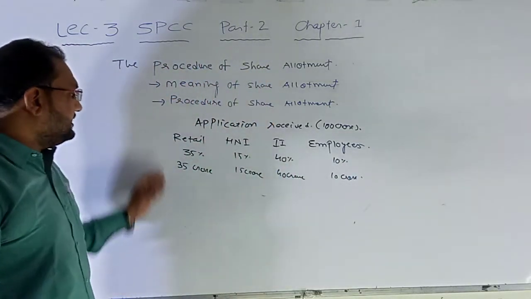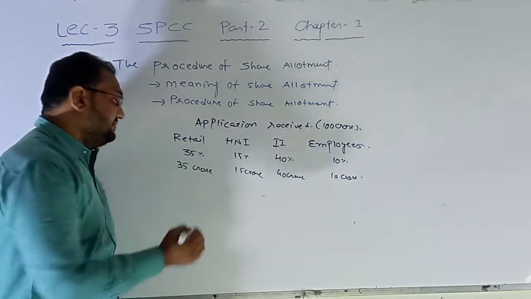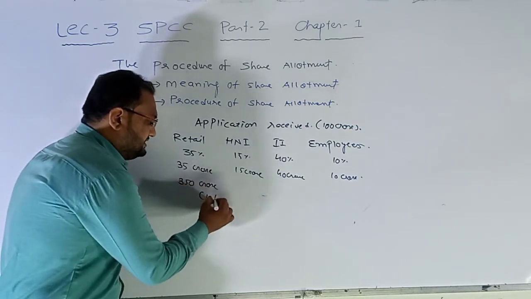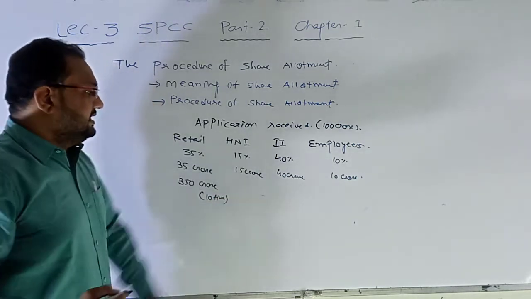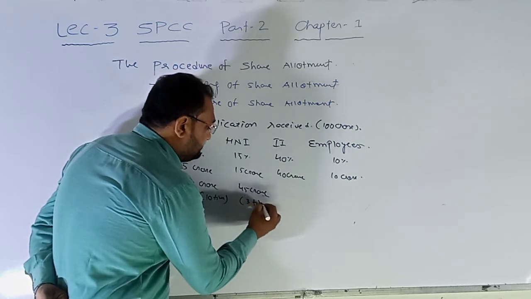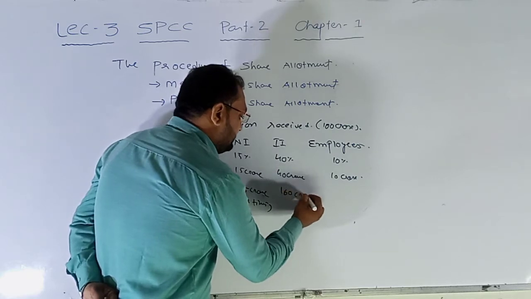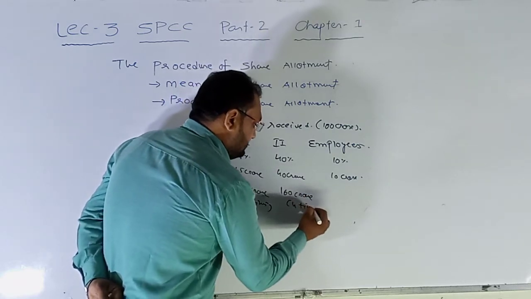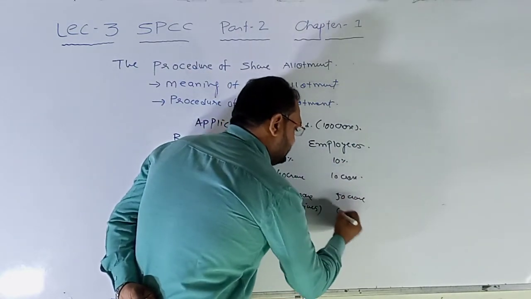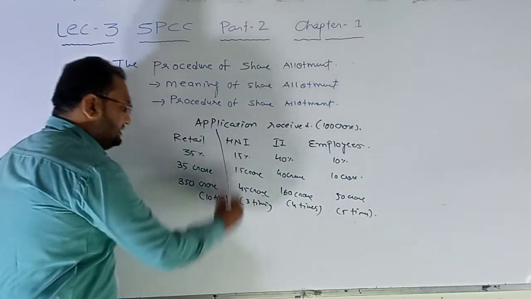But here in retail they received almost 10 times. It means they received the application of 350 crore, which is 10 times. Here they received 45 crore, that is 3 times. Here they received 160 crore, which is 4 times. And here they received 50 crore, which is 5 times of the actual amount that was expected.